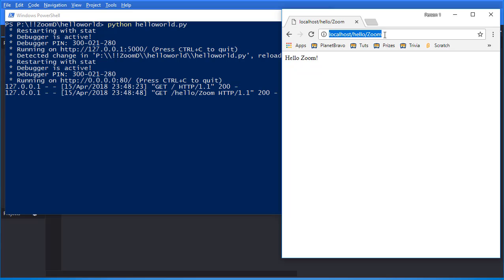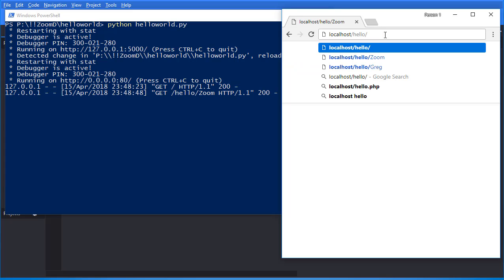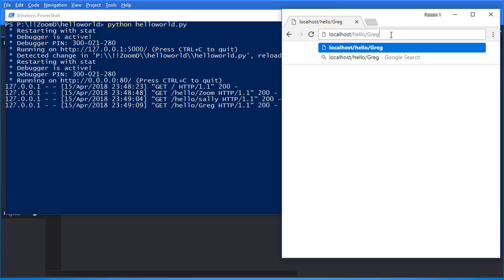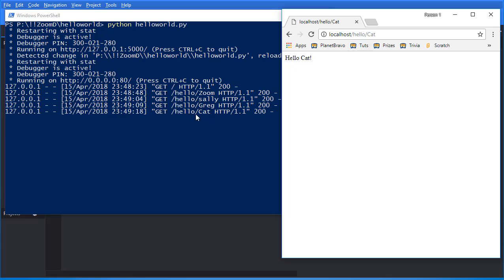Pretty cool, huh? And I can really change this up to anything that I want. If I put in Sally, just like that, it'll say hello Sally. And if I were to put in Greg, it would do the exact same thing. In fact, if I were to say something like cat, it would put hello cat. And you can see all the different requests that are happening on the back end. I love looking at this. There's so much cool information in here.